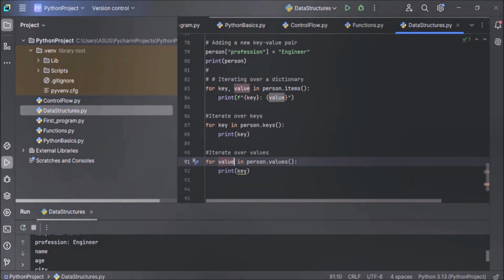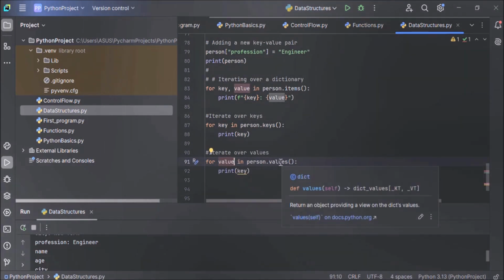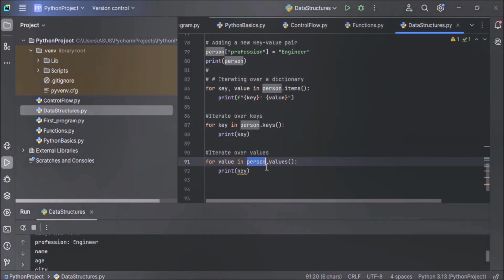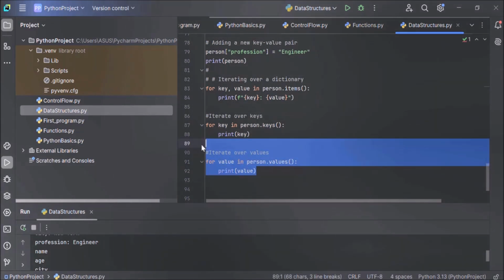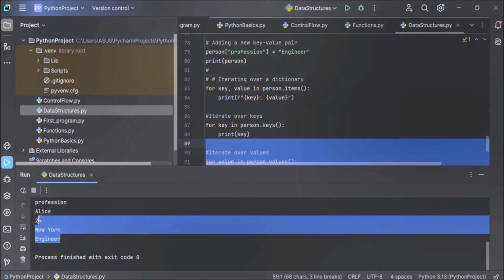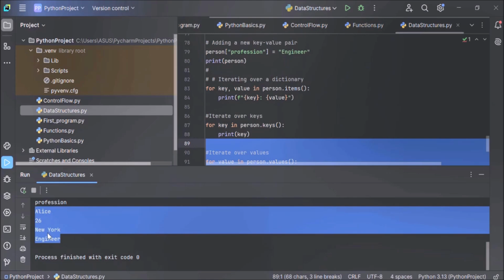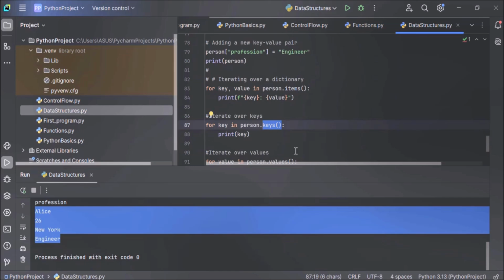And instead of the keys method, we will use the values method: for value in person dot values. Now, the values method will return all the values of the person dictionary. And in each iteration, the value will be stored in this value variable and inside the loop, the value will be printed. So again, there will be 4 iterations for 4 values. Now let's execute the code and see the output. So the values method will return only values. See, all 4 values are here: Alice, 26, New York, and engineer. And the keys method will return only keys. The values method will return only values. And the items method will return both key and value.